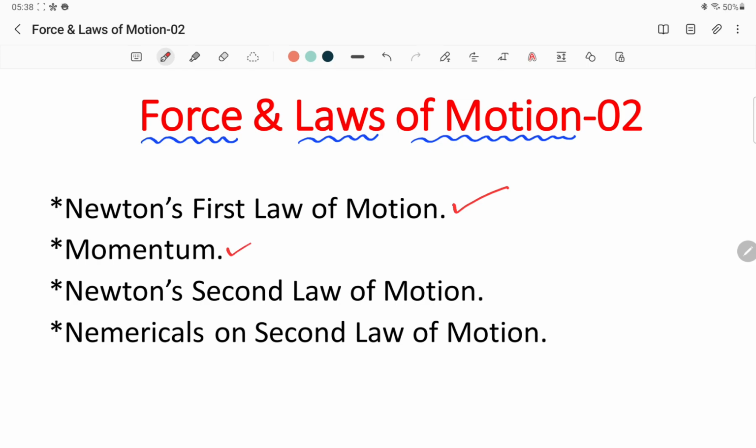Then we'll talk about something called momentum. The symbol of momentum is P. It's a vector quantity, and we give a vector symbol like this. Then we'll discuss Newton's second law of motion, and some of the numericals on the second law of motion. All right, without wasting any of our time, let's get started.